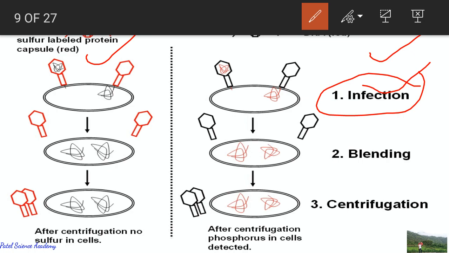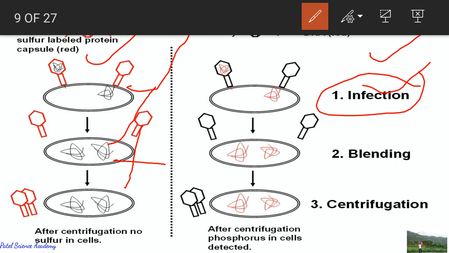But bacteria infected by viruses having radioactive sulfur were not radioactive, meaning this was not shown in the bacteria body. So this indicates that protein is not the genetic material that passed from the virus into the body of the bacteria. Therefore DNA is the genetic material that passed from the viruses to the bacteria body.